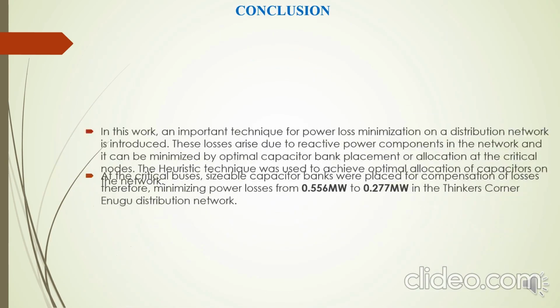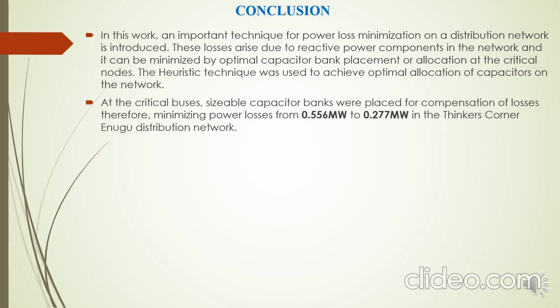In conclusion, in this work, an important technique for power loss minimization on a distribution network has been introduced. These losses arise due to reactive power components in the distribution network, and they can be minimized by optimal capacitor bank placement or allocation at the critical nodes. We have made use of a heuristic approach to achieve this aim.